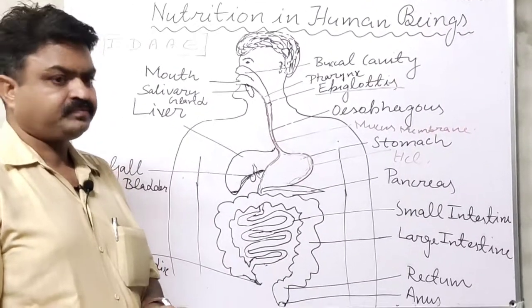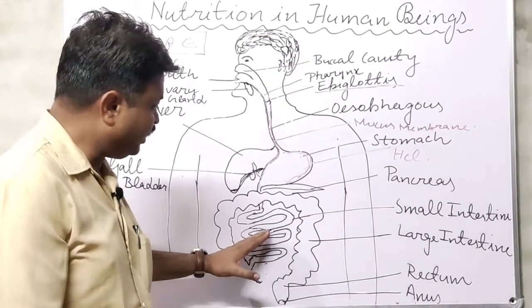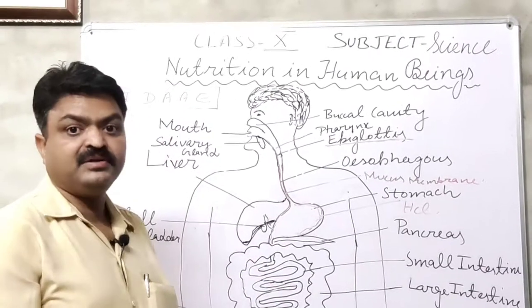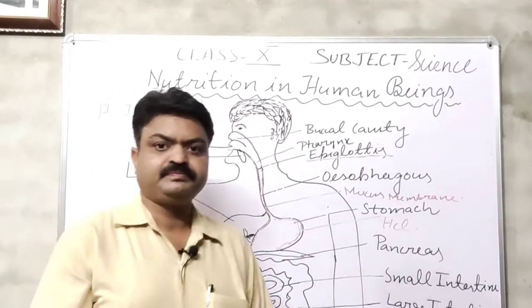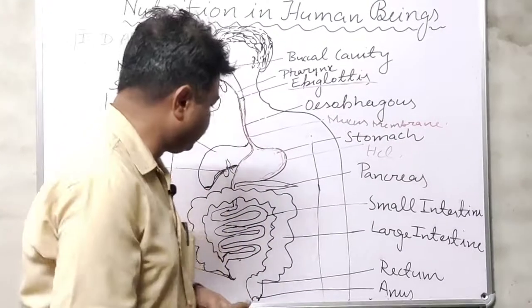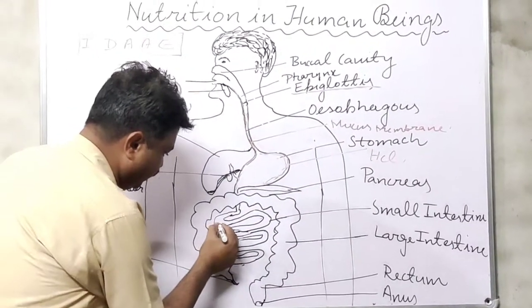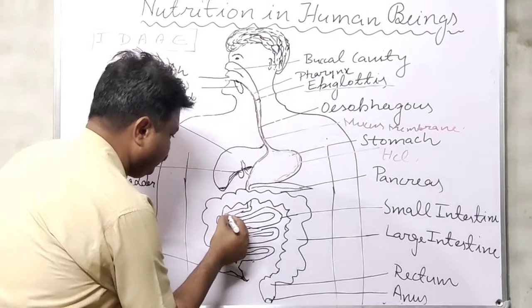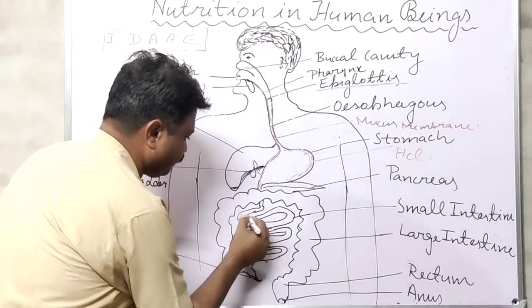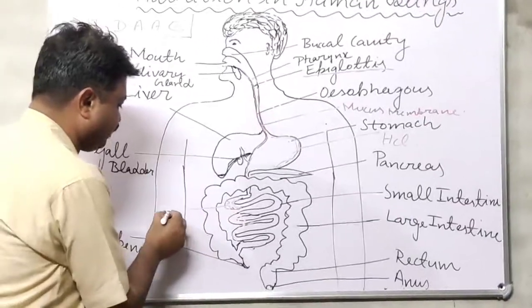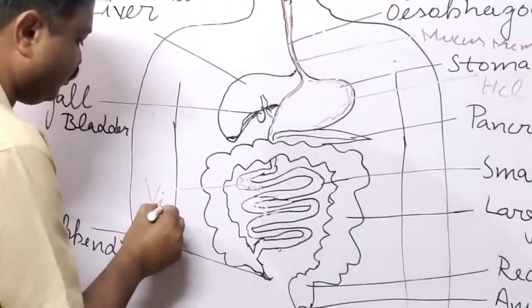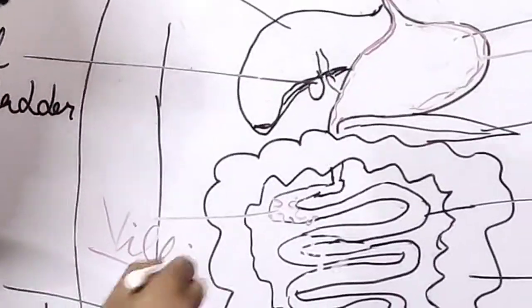With this, there are many finger-like projections inside the small intestine, student. There are finger-like projections at the inner wall of the small intestine, and these finger-like projections are known as villi, student.